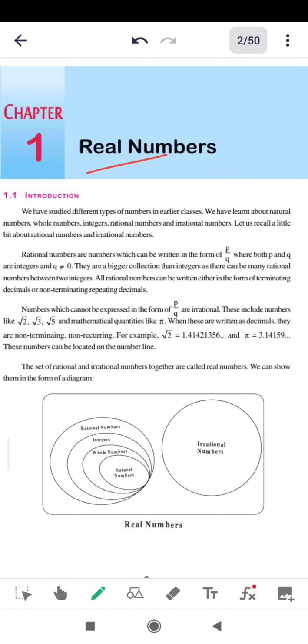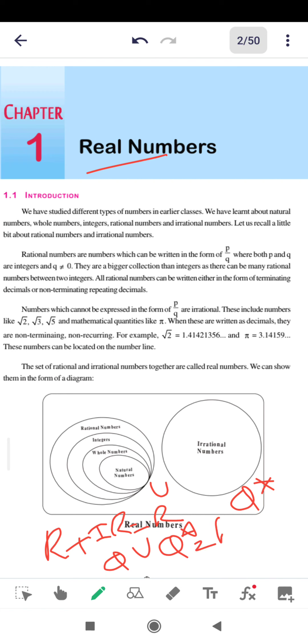The union of rational numbers and irrational numbers is equal to real numbers. Generally rational numbers are denoted by Q, and irrational numbers are denoted by Q star. So Q union Q star is equal to R, that is the real numbers, right?